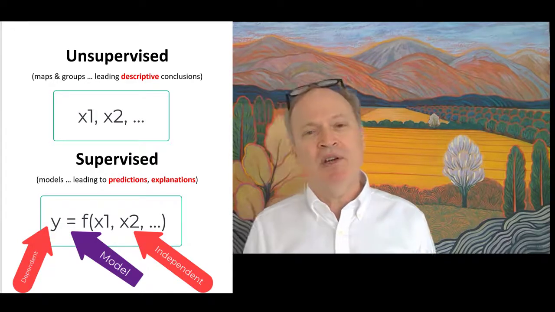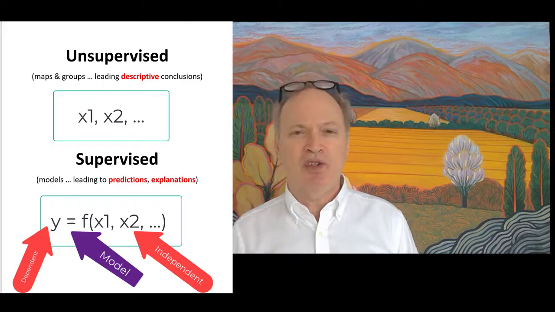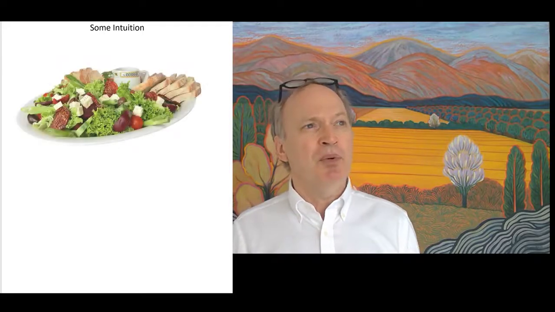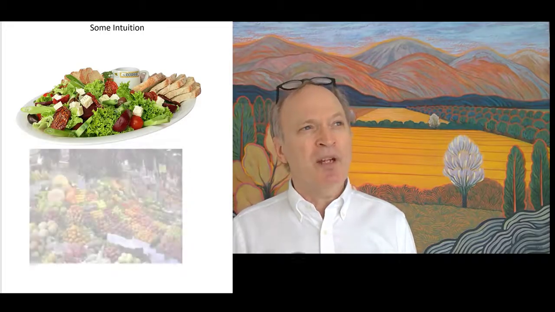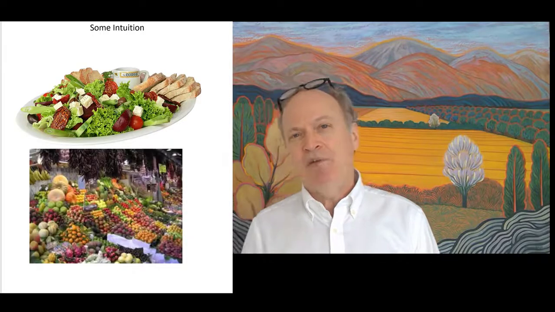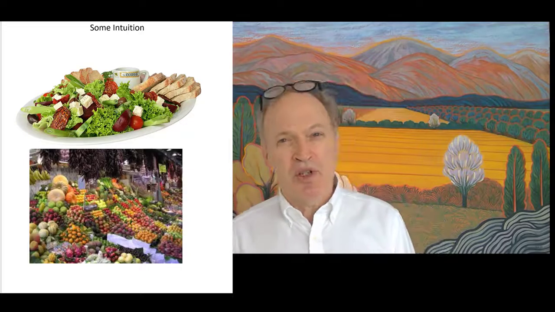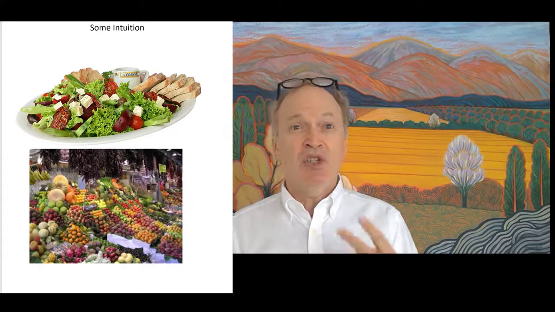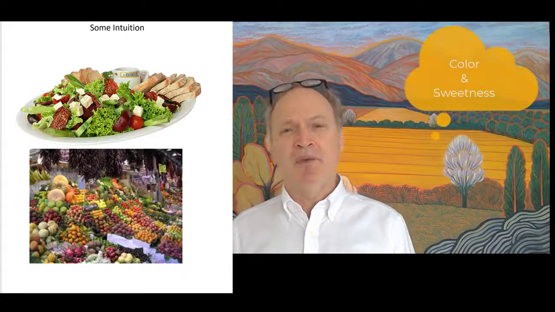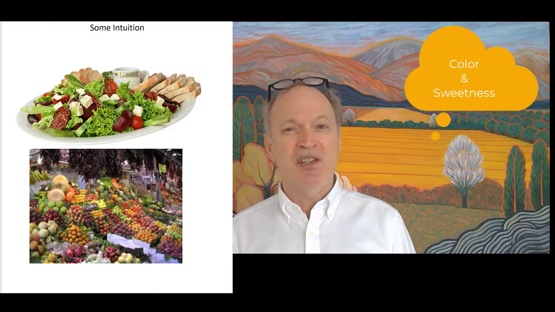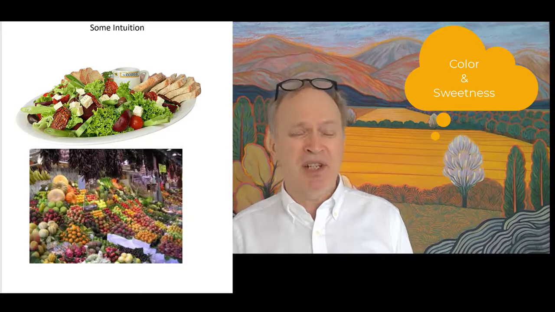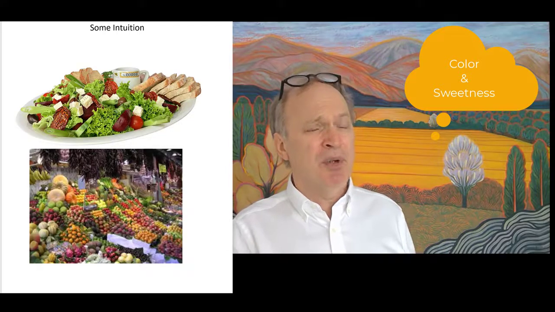So let me quickly now give you a little bit of my intuition and how I describe the difference between the two. Let's start with a simple example of describing the ingredients in a salad. Let's assume we could put a variety of things in a salad. How could we characterize those ingredients? If we had a lot of time, we could use nutritional information, or a variety of types of information. I'm just going to say two types. One is the color of the ingredient, and the other is how sweet the ingredient is. Those are just two variables. They don't predict each other. Color does not predict sweetness, and sweetness does not predict color.